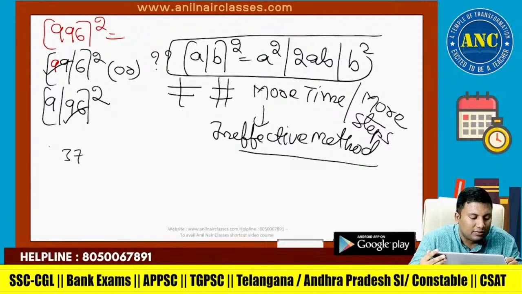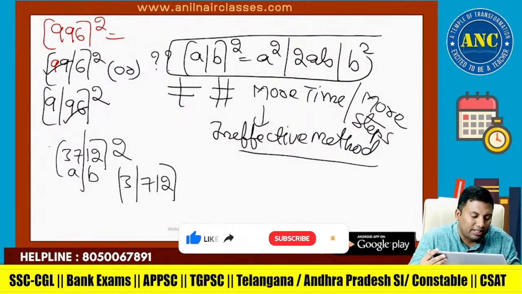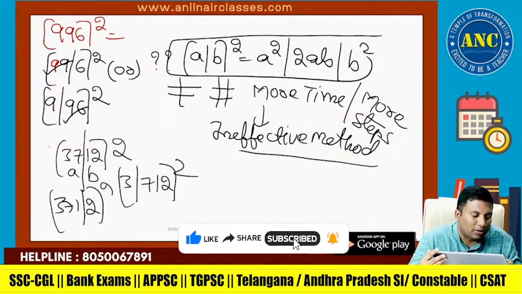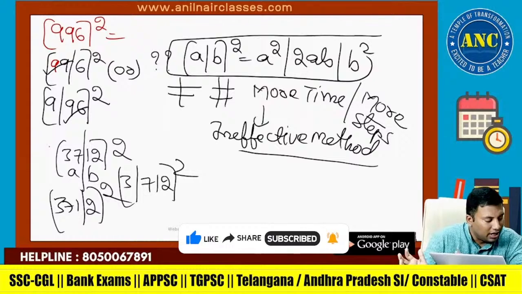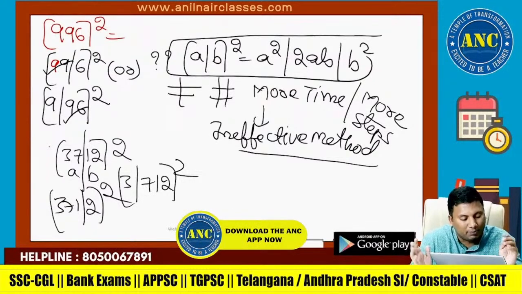Suppose it is 3712 square, by this time you should have got an idea. Either you can split like this, or like this, or like this. This is just a thought process which I wanted to tell you. I hope the idea is clear. This method is not effective for a few numbers.